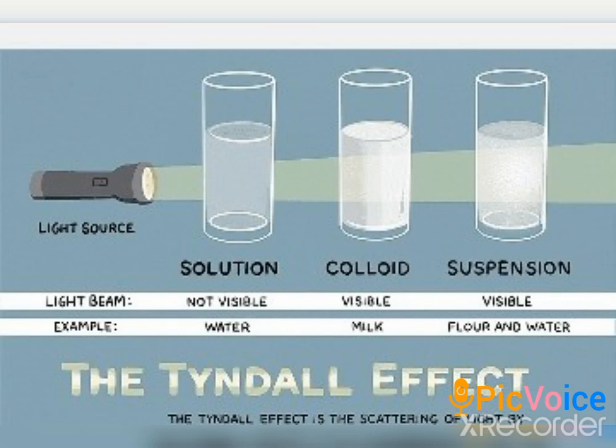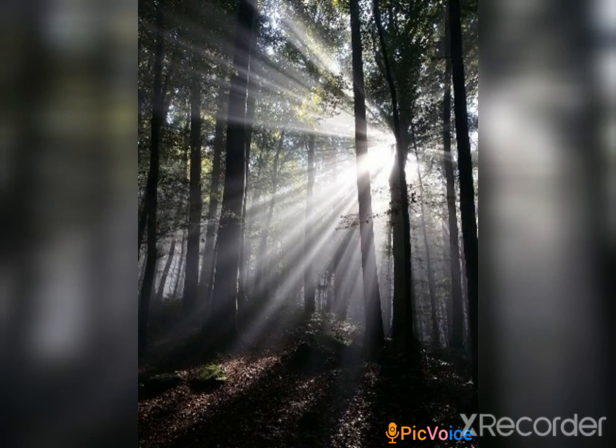This is known as the scattering of light, and this is also known as the Tyndall effect. This image shows the Tyndall effect in a forest. You can also observe the Tyndall effect in your day-to-day life, when a fine beam of light enters the room through a small hole or slit in a window. Slit in a window generally means when you keep the window slightly open.